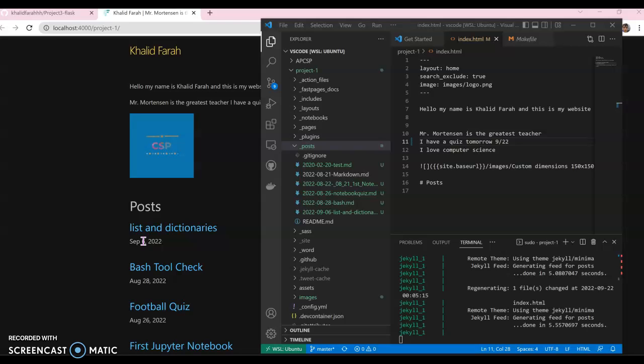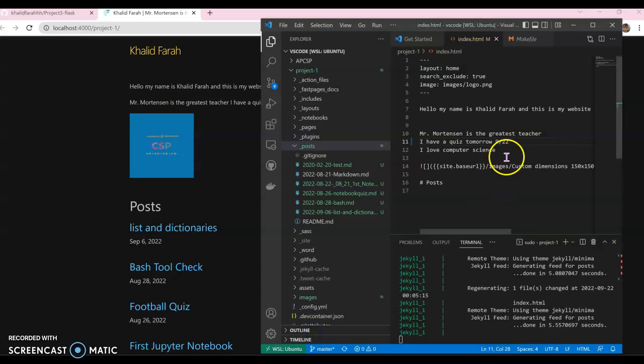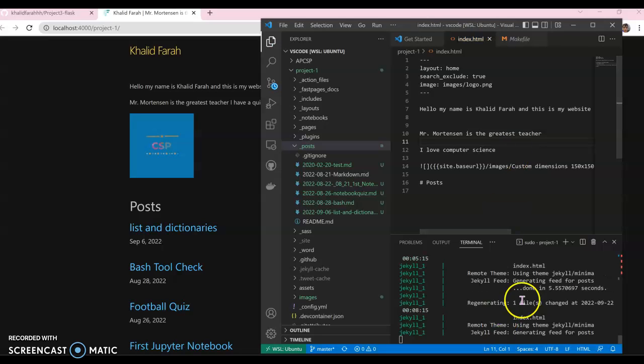Class 33. Here I'm going to be on my server. So here I have my fast paced log. As you can see, I already have this term right here. I have it, and just in my index HTML, I'll save it. Down here it shows that it made the change.